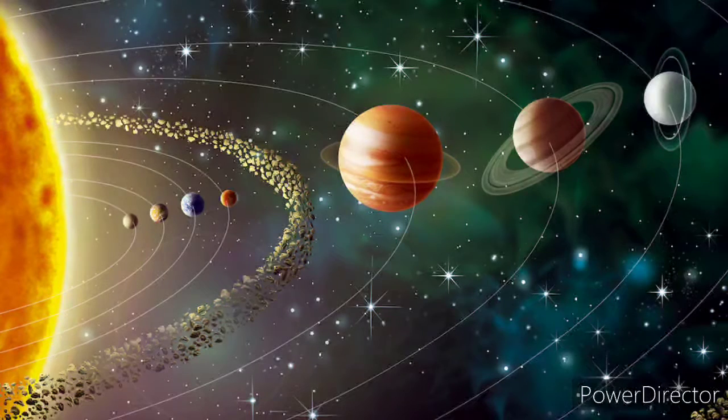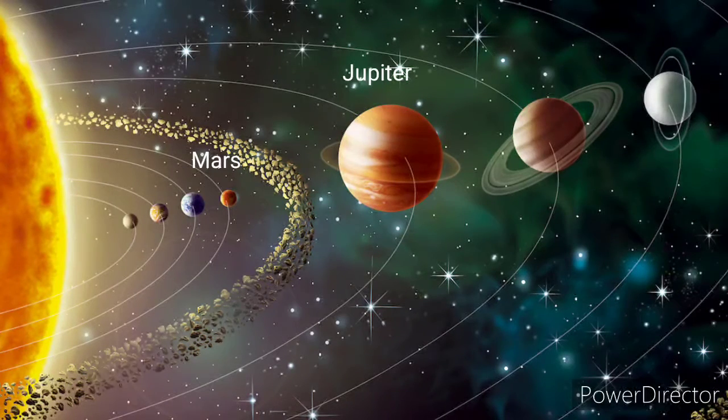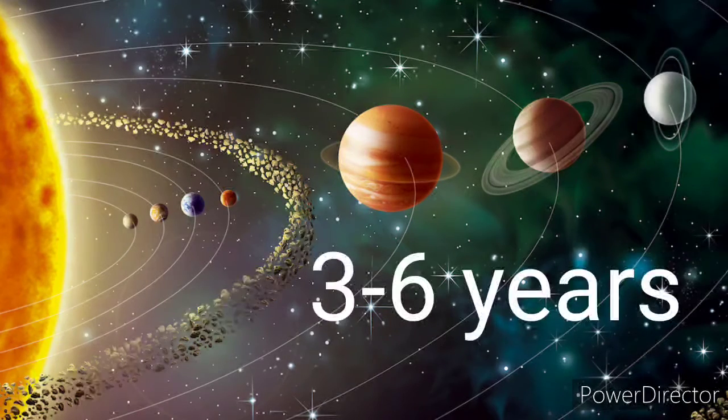Like planets, asteroids revolve around the sun. They form a belt. The inner planets and the outer planets are separated by the asteroid belt. So most of the asteroids are found between the orbits of Mars and Jupiter. The asteroids take 3 to 6 years to complete one orbit around the sun. Asteroids को sun के around revolve करने में 3 to 6 years लगते हैं.